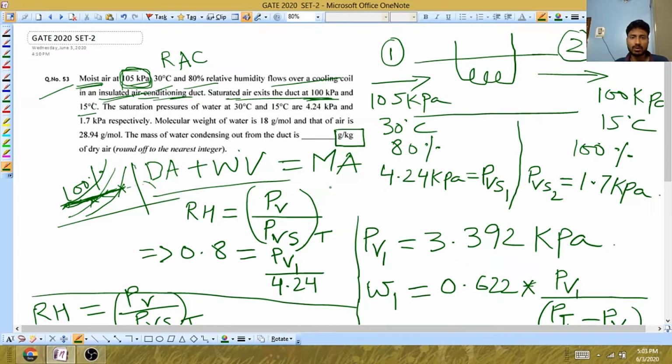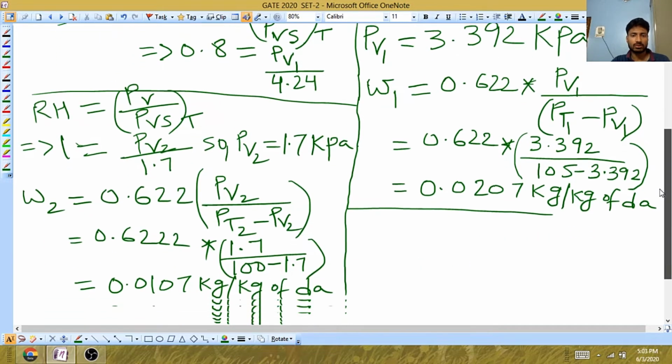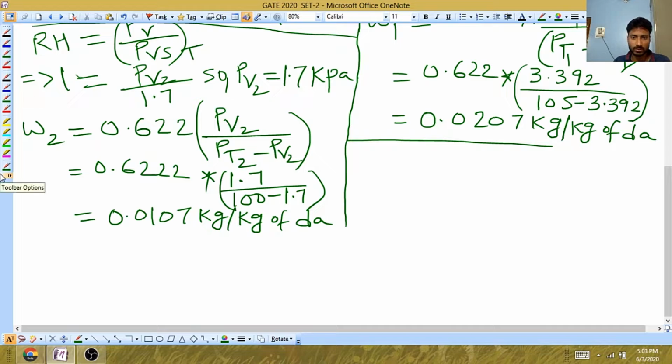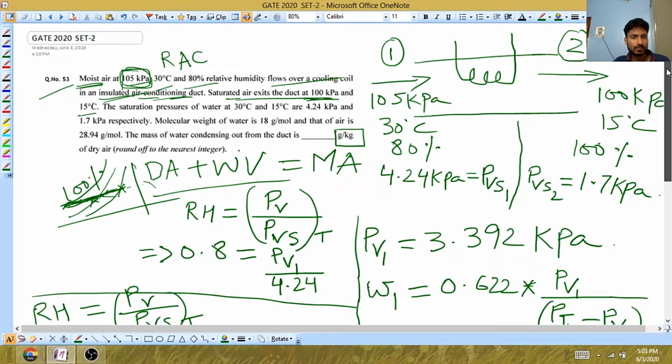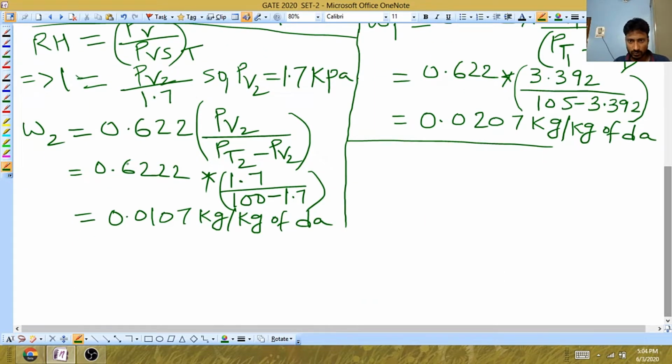We have got the values of omega 1 and omega 2, so the difference in these two values will give us the answer.